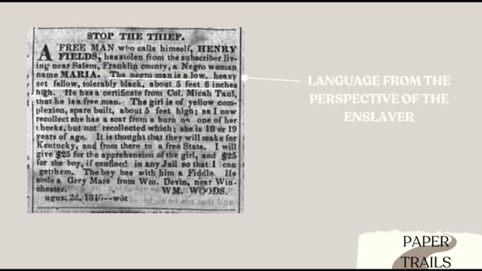As Claire mentioned, this was a purposeful attempt to remove humanity from enslaved people. The stripping of last names was an attempt at social death for enslaved people, and it is an example of how slavery differentiated from indentured servitude. This was described as natal alienation, an attempt at removing enslaved people from their African heritage. The descriptive language is from the perspective of the enslaver and not the enslaved person. This gives us insight on what information a slave owner found valuable. From the perspective of the slave owner, the enslaved person was only valuable based on the labor they could do.